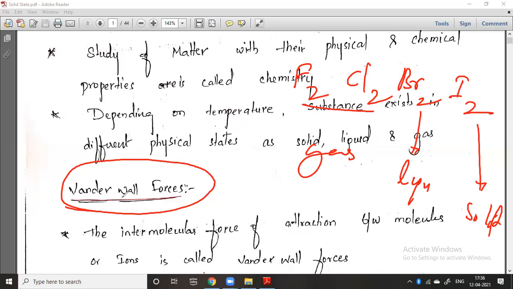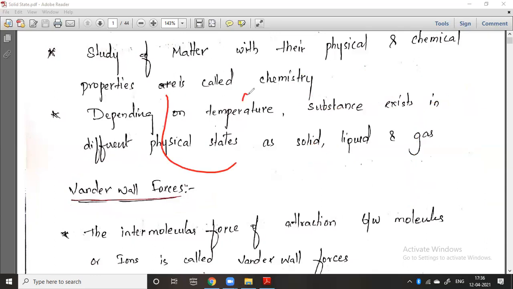The second reason is van der Waals forces. What are van der Waals forces? They are the force of attraction between each molecule or each atom. Let us take water molecules in a beaker. There are millions of water molecules, and each has an intermolecular force of attraction with the others. That attraction is called van der Waals forces.